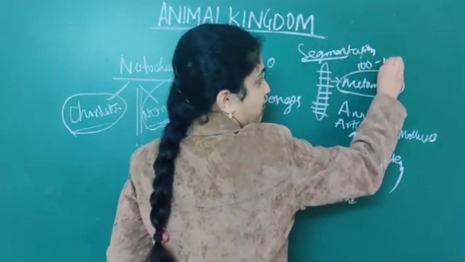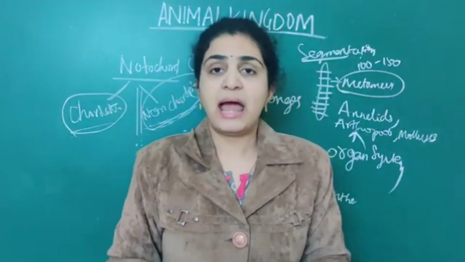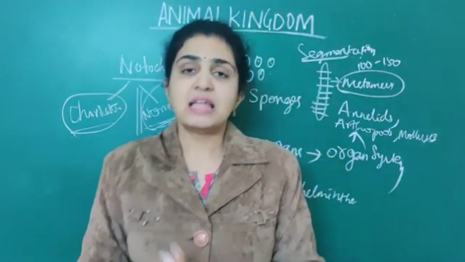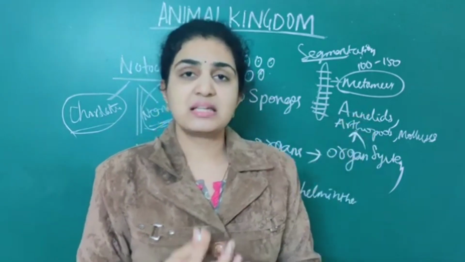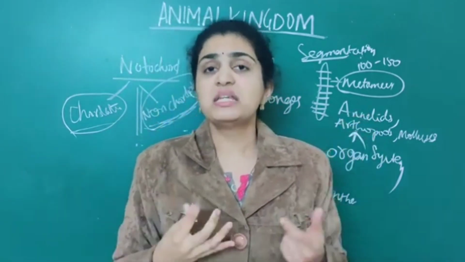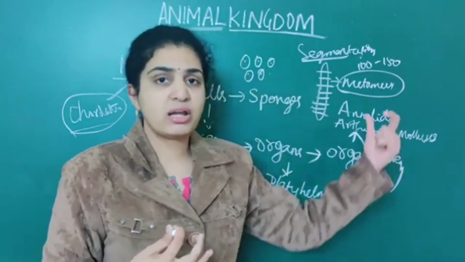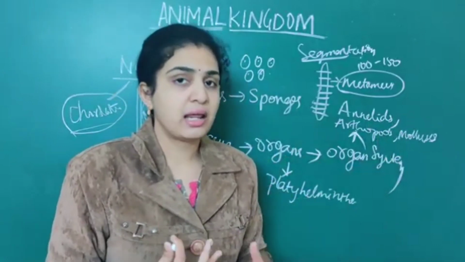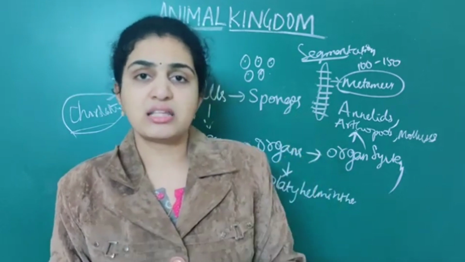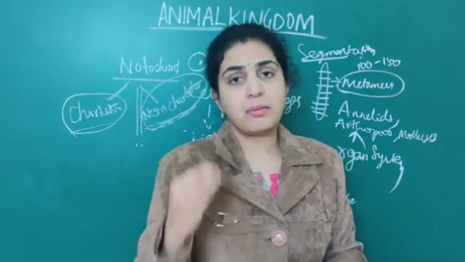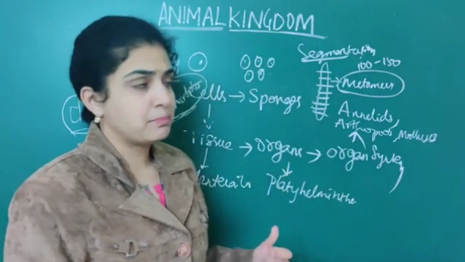So in the segmentation part, the main point you should remember is that numerous segments are present in the organism. The most associated one is the earthworm, which comes under annelids. So the body is divided into numerous segments called metameres, about 100 to 150 in number. So this is about segmentation.